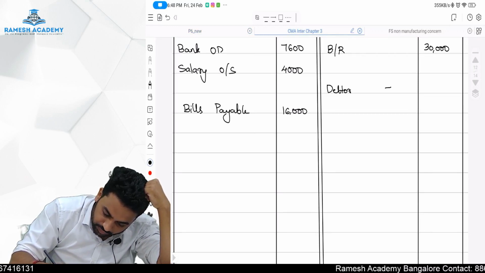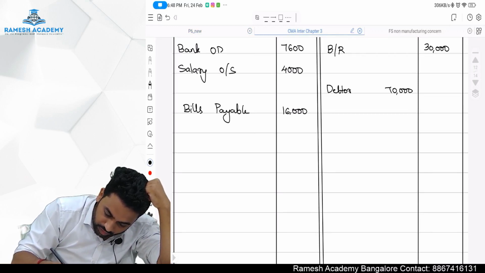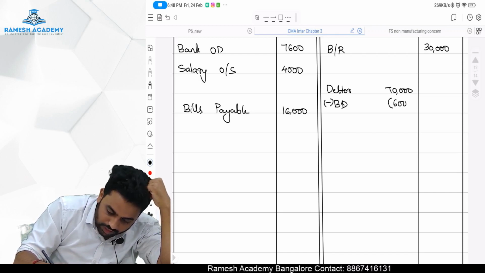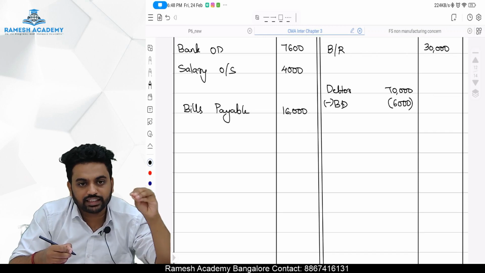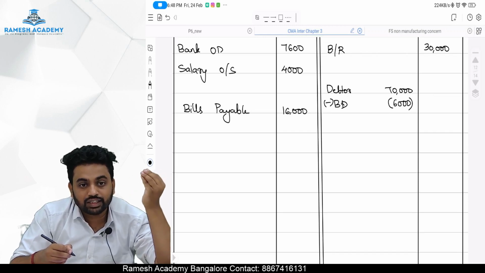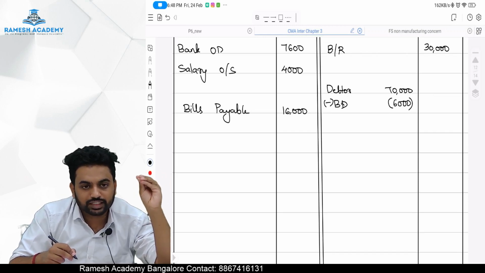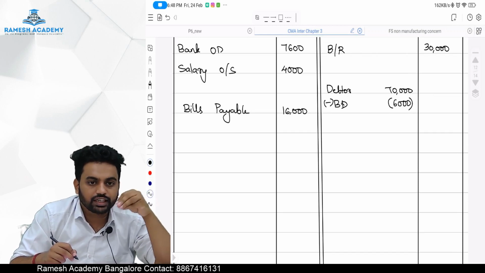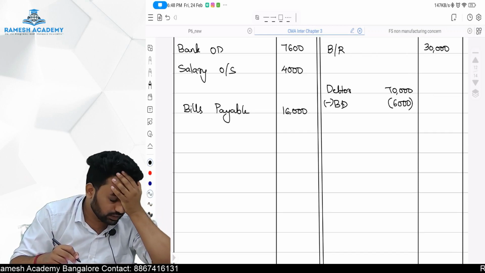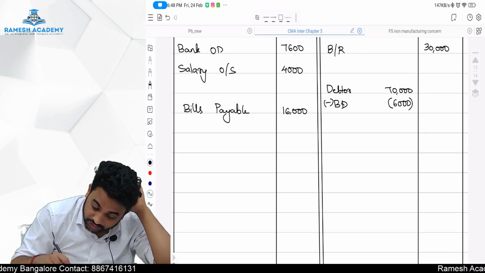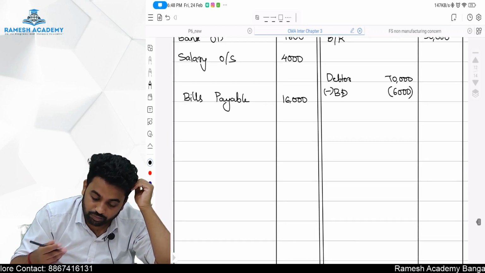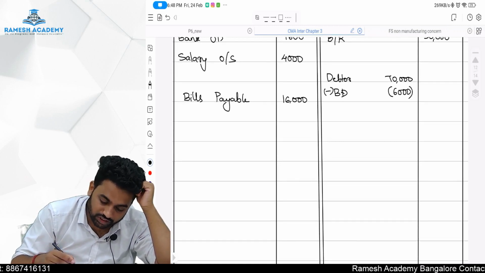Debtor 70,000 was there, minus bad debt 6,000. Sir, what about the other 2,000? Other 2,000 has been already adjusted because that bad debt is given in the trial balance, which means we have already passed the entry, bad debt to debtor. That's why it's showing a debit balance. So debtor is already adjusted for that. Only the 6,000 additional is not adjusted.